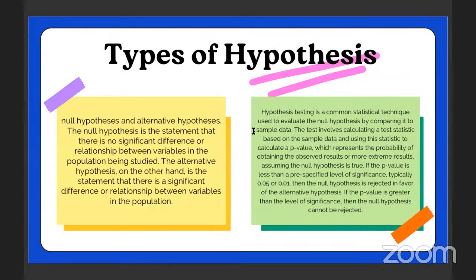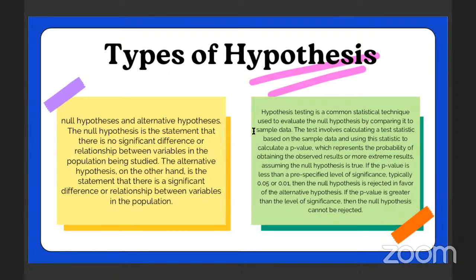Types of hypotheses. There are two types. The first one is the null hypothesis, and the second one is the alternative hypothesis. The null hypothesis is the statement that there is no significant difference or relationship between variables in the population being studied. The alternative hypothesis, on the other hand, is the statement that there is a significant difference or relationship between variables in the population.